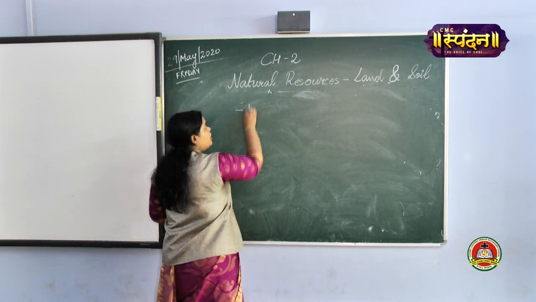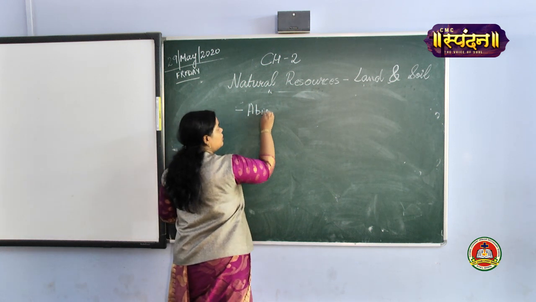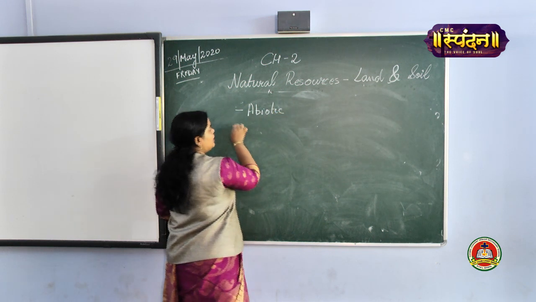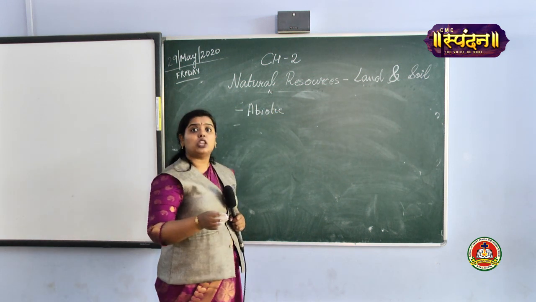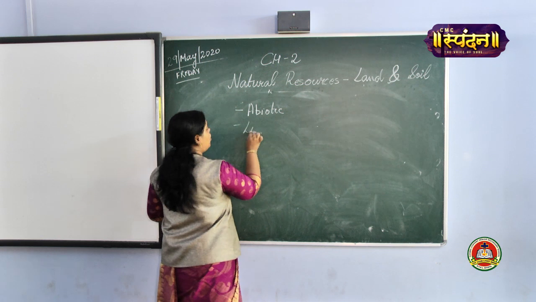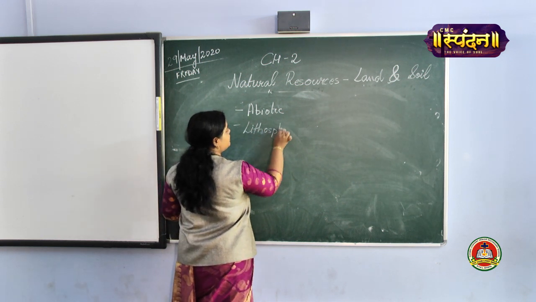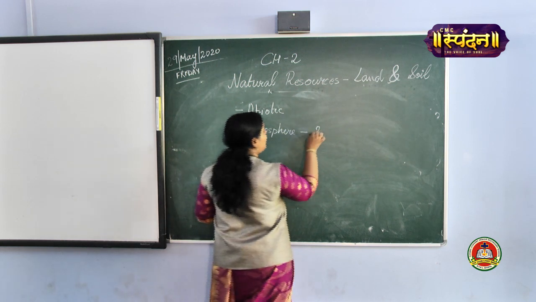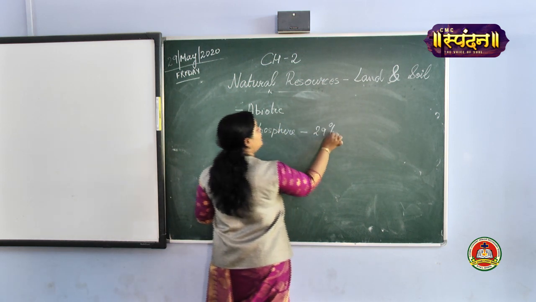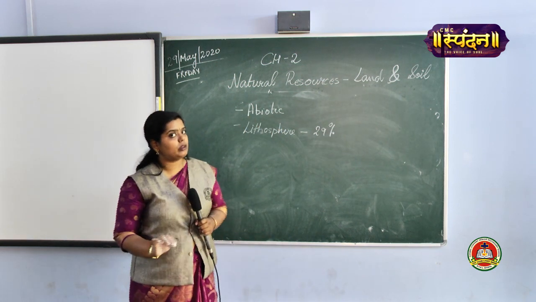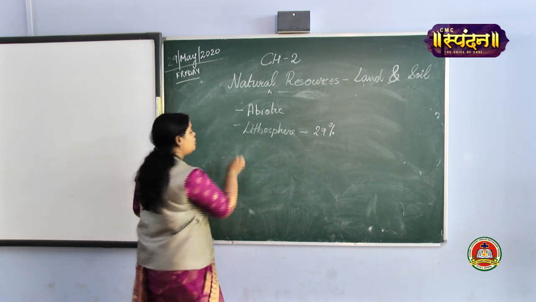The first one is abiotic resources. Then we studied about lithosphere. Lithosphere is the solid upper crust of the earth's surface, which is only 29% of the earth's surface. I hope it is clear till this portion. Next we learned about